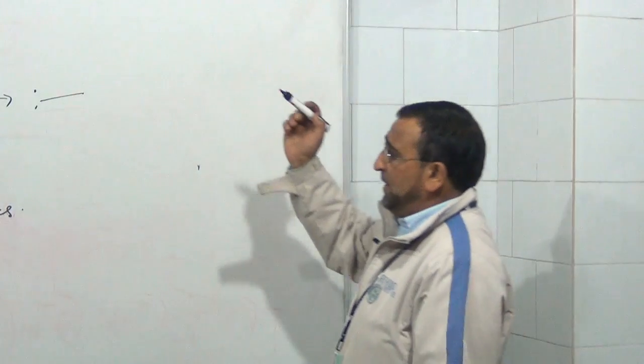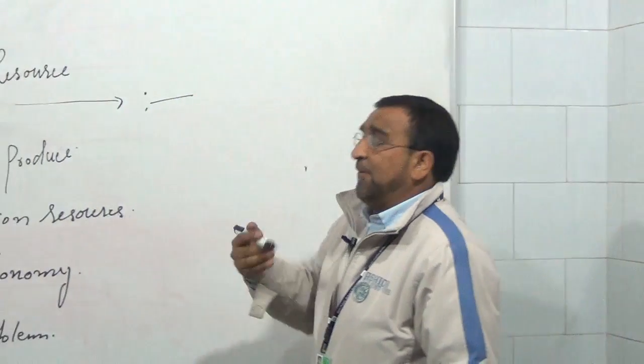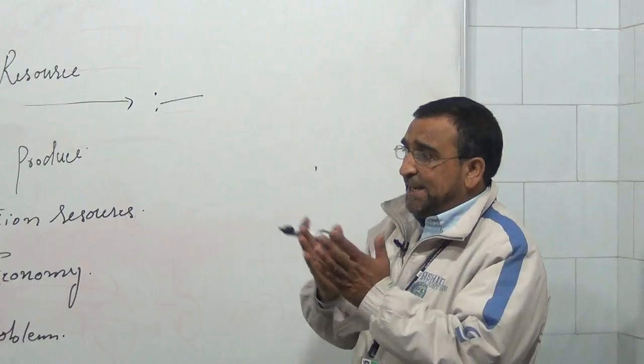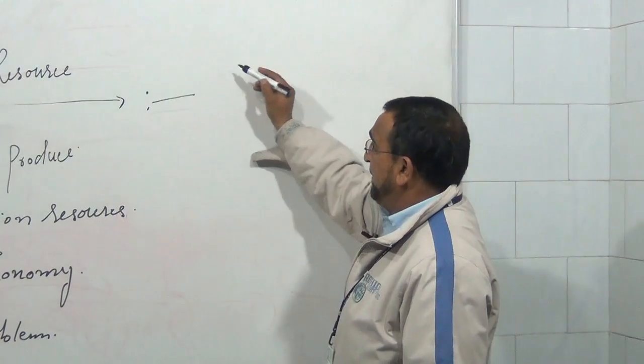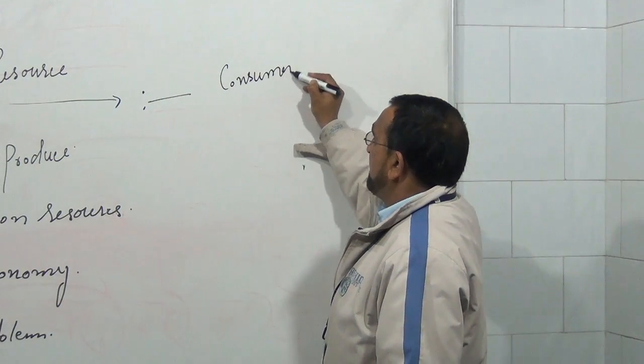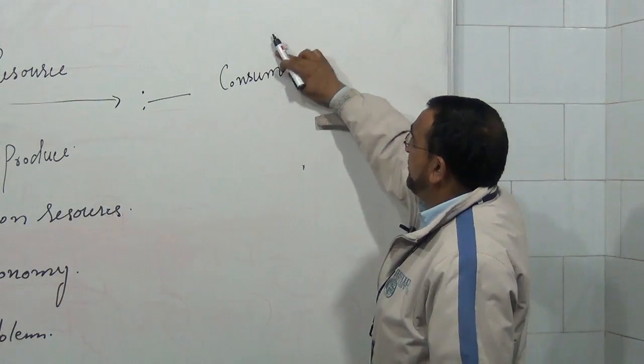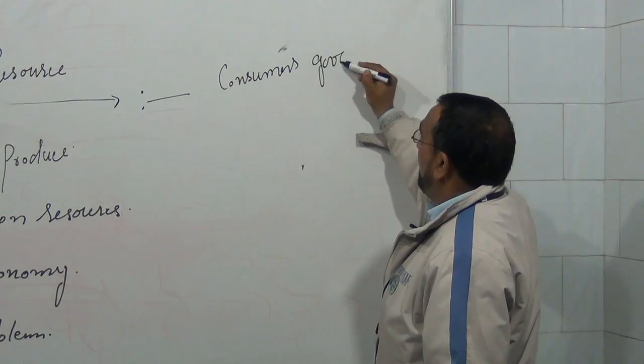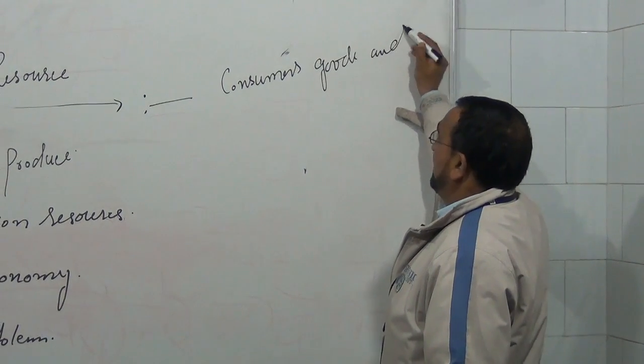Say for example, in every economy we need different types of goods. Maybe we need consumer goods, and we need capital goods.